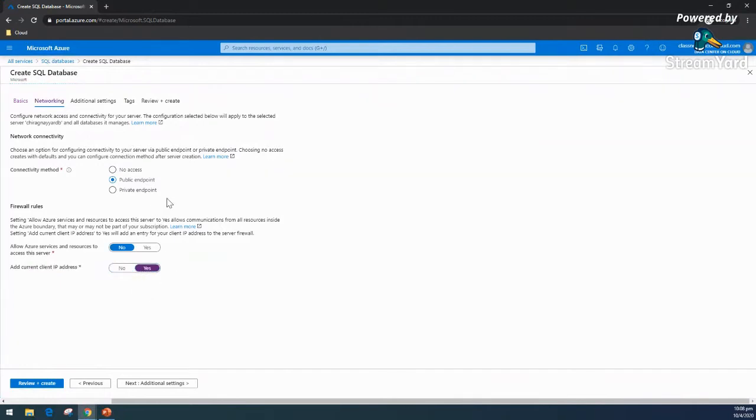It will automatically put that firewall rule here. And if I want some other services to access this Azure SQL from the Azure backbone network, I can select yes for that also. Because I don't have any other application hosted or application demo here, I'm okay with that, adding my client IP.